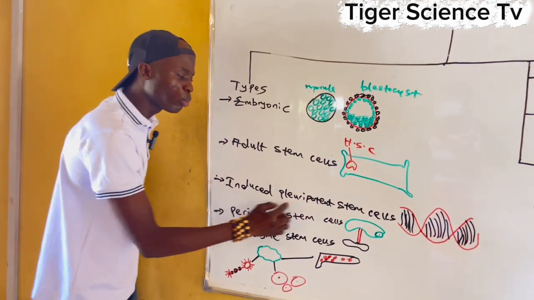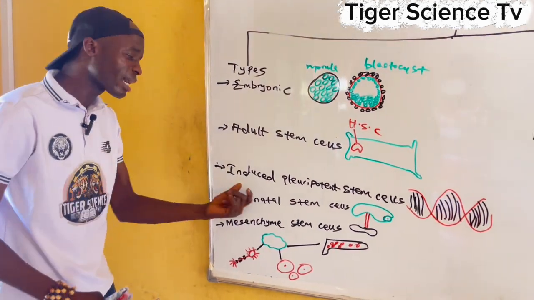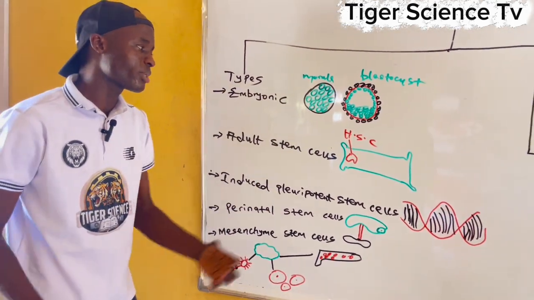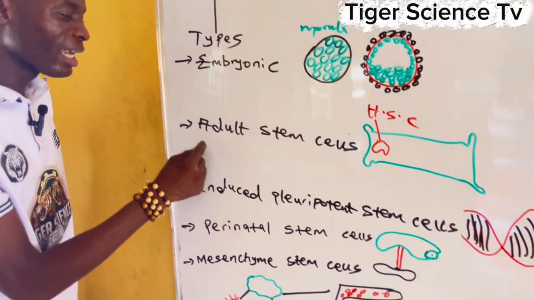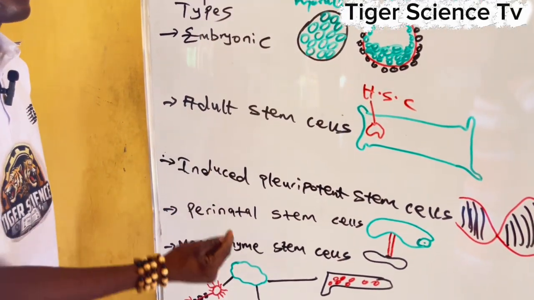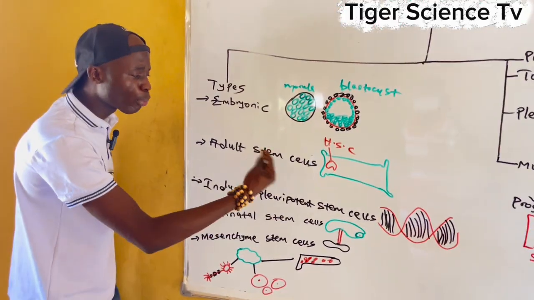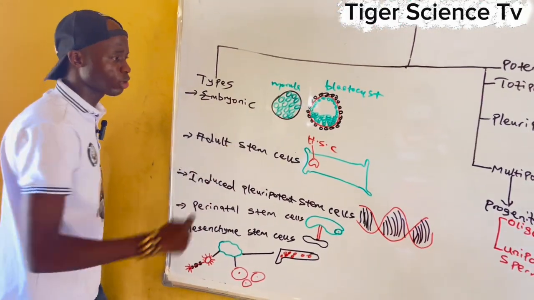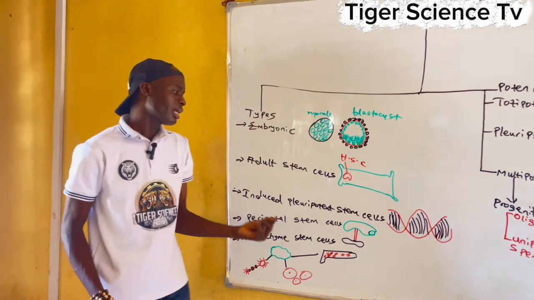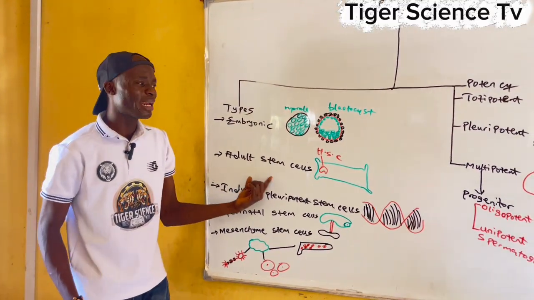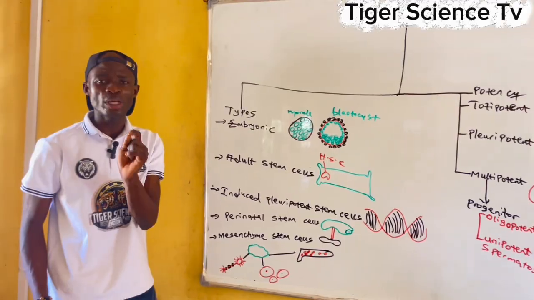Then induced pluripotent stem cells. What's the meaning of induced pluripotent stem cells? They are a type of stem cells, adult stem cells that are genetically reprogrammed to behave as embryonic stem cells. Embryonic stem cells can divide into many cells in the body, but adult stem cells are typically multipotent. They can only divide into a cell unit.